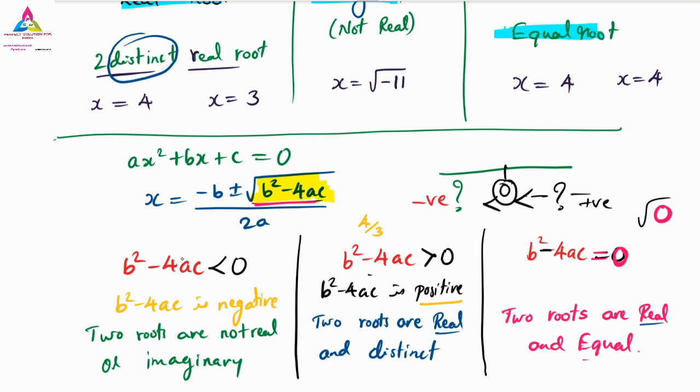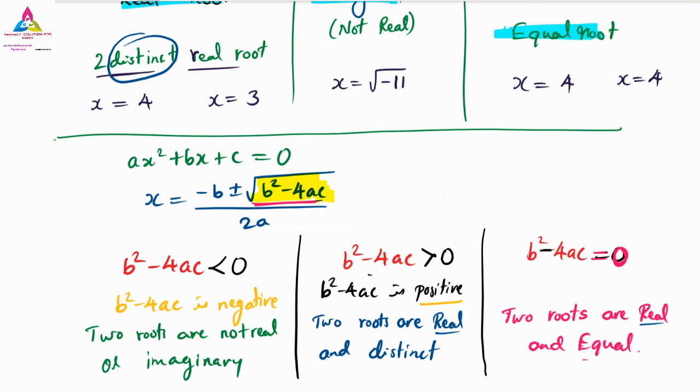These are the three main natures of roots. These three things we have to remember. Any doubt regarding this? Make a note of it. When it is negative, you are going to have no real roots, and it is called imaginary. If b square minus 4ac is a positive value, then it is called real and distinct, because two different x values are going to be obtained. If b square minus 4ac is equal to 0, then it is called real and equal roots.